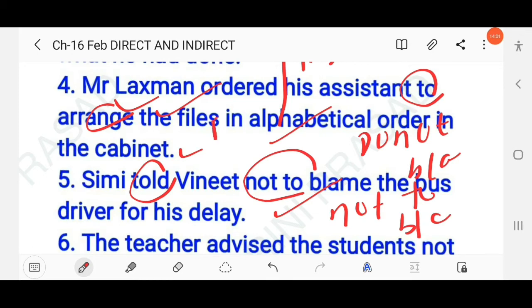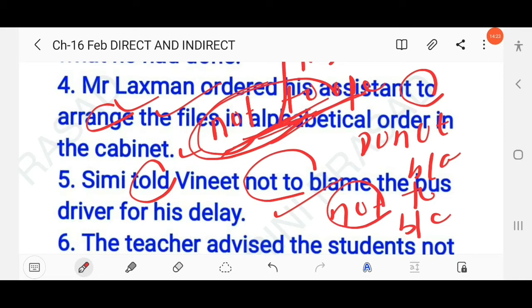Don't open the door, not to open the door. In this order we change the direct into indirect. If the imperative sentence is written in negative, you have to write not plus to plus infinitive: not to open, not to blame, not to tell lie, right?